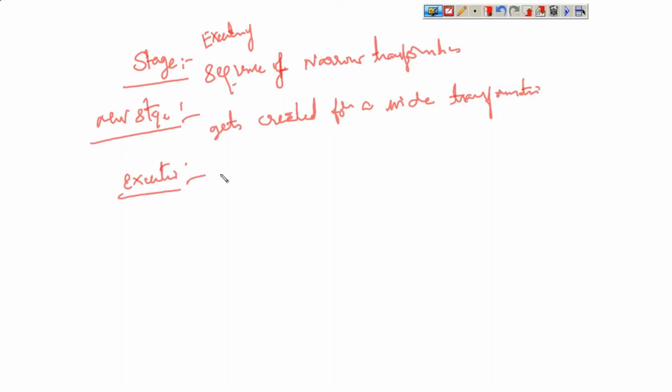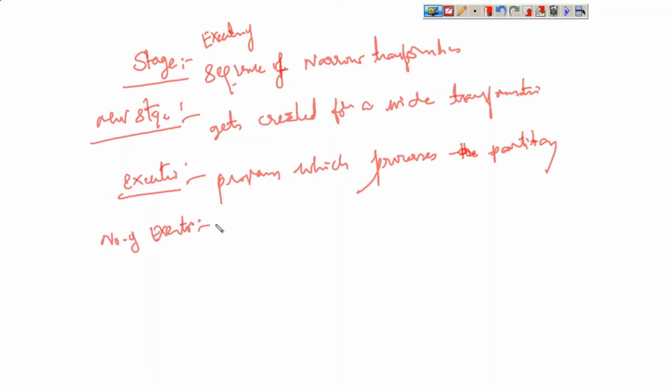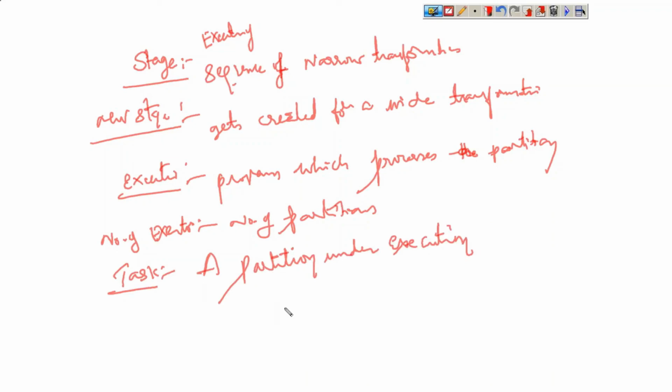What is an executor? It is a program which processes a partition, and the number of executors is equal to the number of partitions. Next, task. A task is a partition under execution. And how many tasks? The number of tasks is equal to the number of executors. Just make a note of all this.